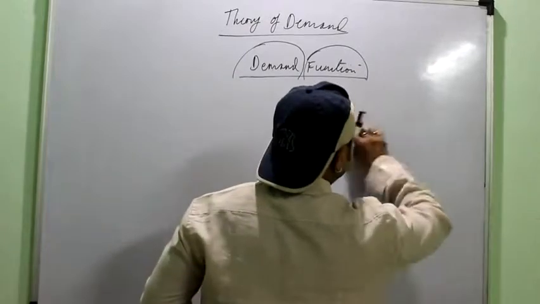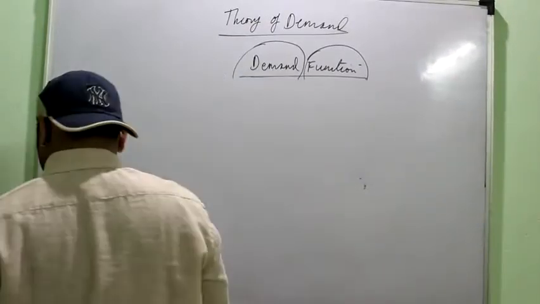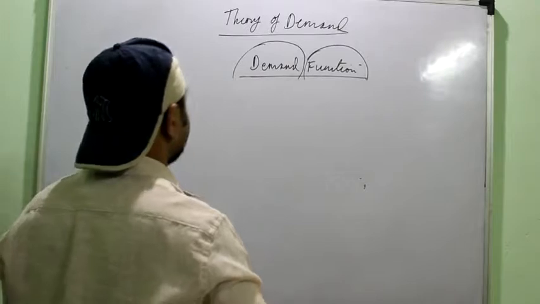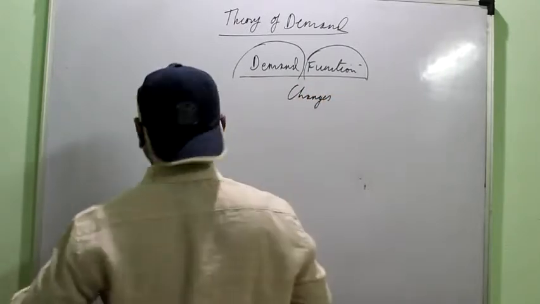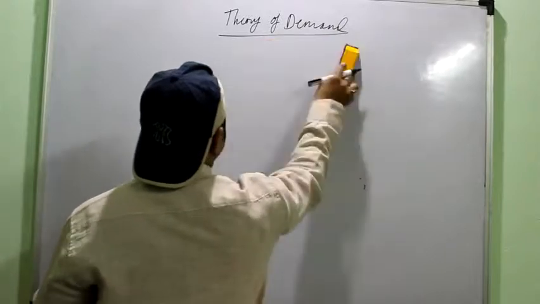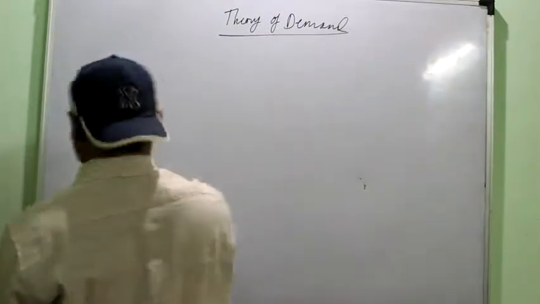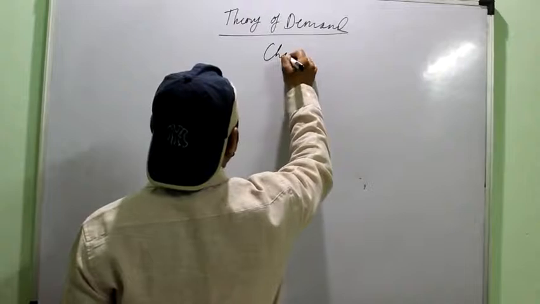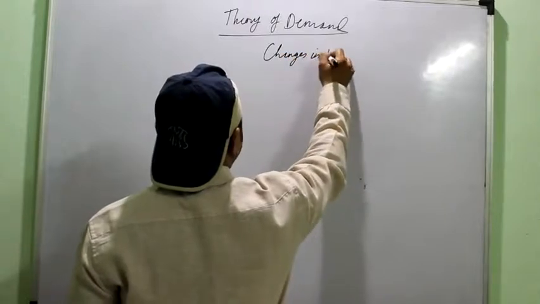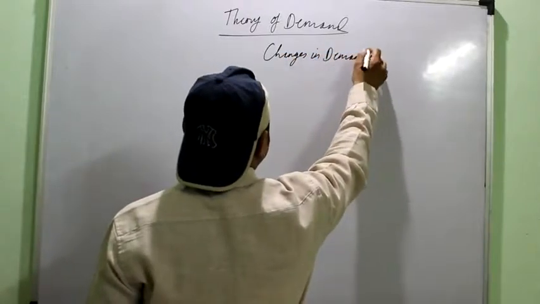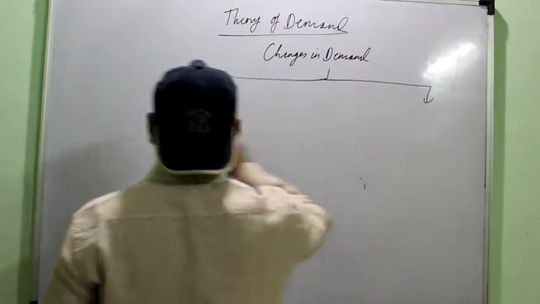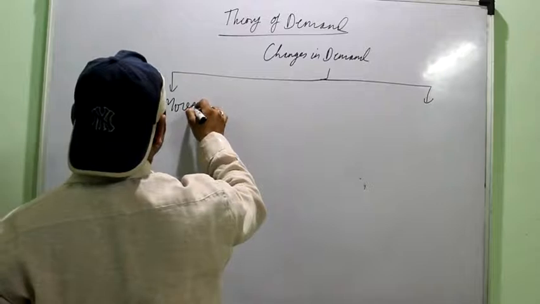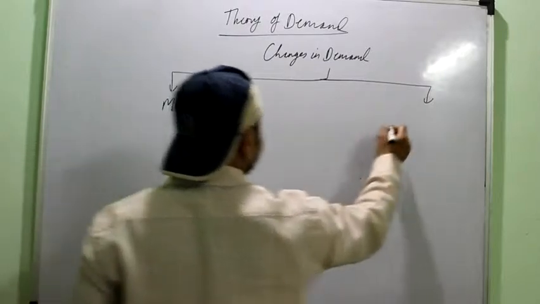Okay, then the next topic of our discussion is the changes in demand. They can be broadly classified into movement and shift.